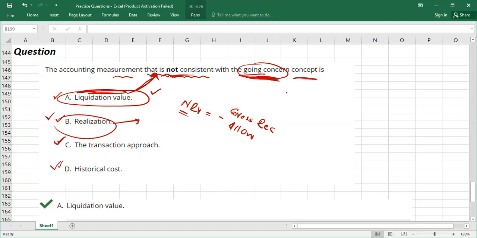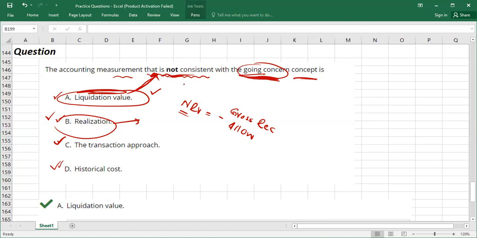But liquidation value means: if you close the business, what value you will get through the sale of assets. Obviously, we don't want to close our business, so when we prepare our financial statements, we never use liquidation value.